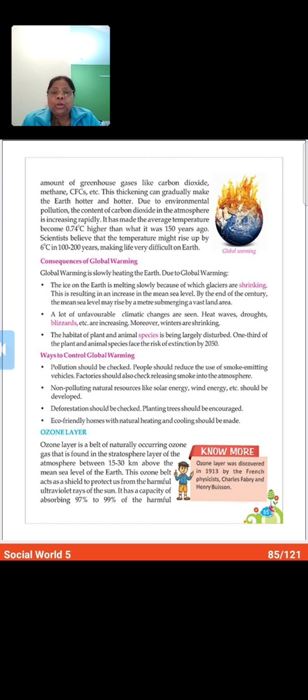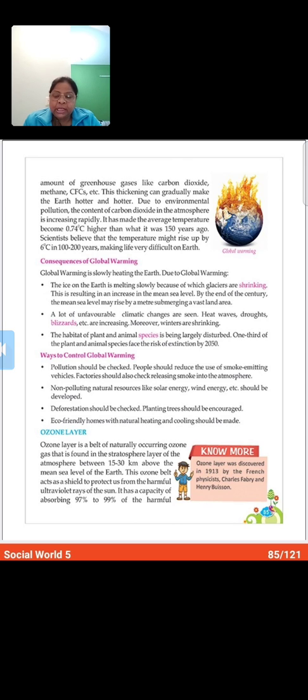Then polluting natural resources should be checked. Non-polluting natural resources should be used, like solar energy, wind energy, etc. They should be developed. Then deforestation. You know that plants are very necessary for cleaning the atmosphere. So deforestation, meaning the cutting of trees, should be checked, and we should plant more and more trees.